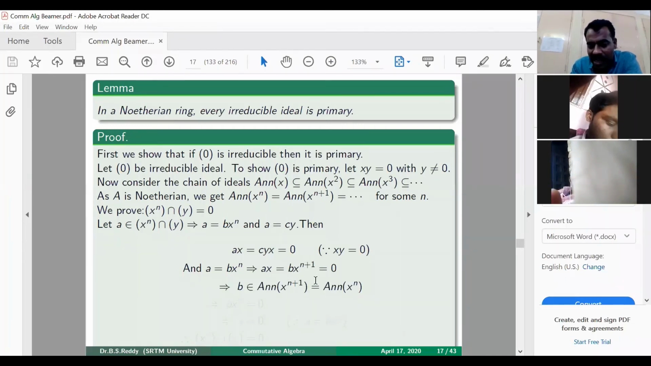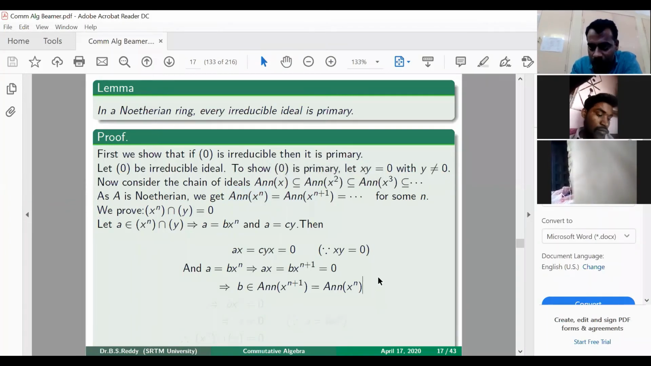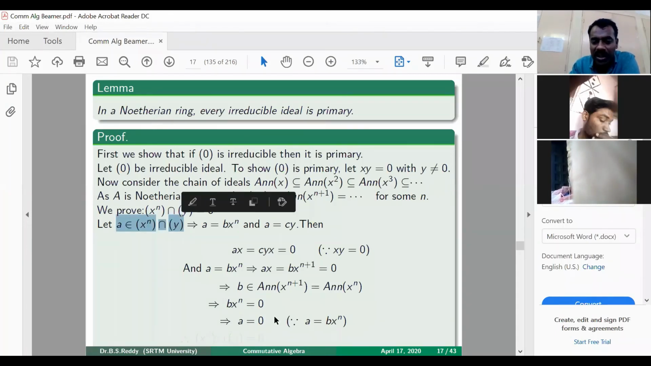So b belongs to the annihilator of x power n plus 1, but the annihilator of x power n plus 1 is the same as the annihilator of x power n. So b also belongs to the annihilator of x power n. That means b times x power n is 0, which is the same as a. Therefore a is equal to 0. So we have started with an element in this ideal and shown that it has to be 0. That shows that x power n intersection y is nothing but the 0 ideal.